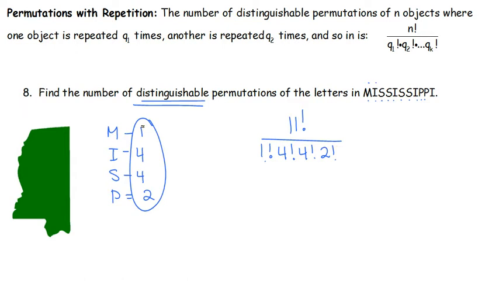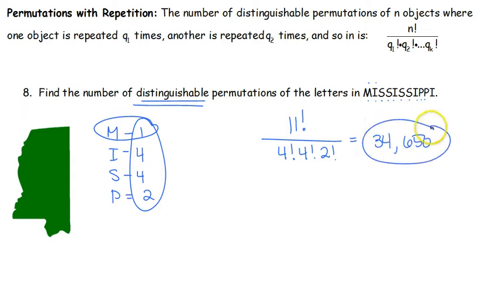M only happens once, and 1 factorial is just 1. So as a shortcut, you only divide by how many times each letter is being repeated. And when we type that into our calculator, we end up with 34,650 distinguishable ways I can rearrange the letters in Mississippi.